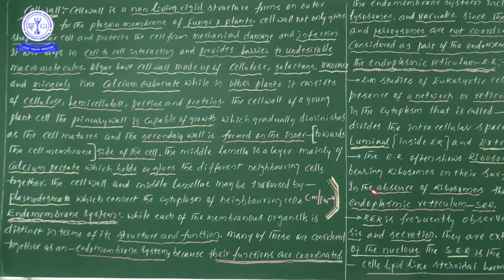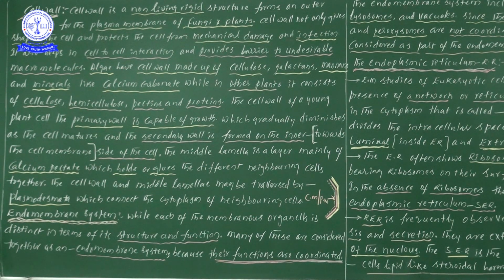Point you understood. That's why this middle lamella is the outer one. Next, the cell wall. If you divide the cell wall into two types, definitely there is a primary one and a secondary one. The primary one is nearby, very close to the middle lamella. Next, the secondary cell wall is present, very close to the plasma membrane or cell membrane.